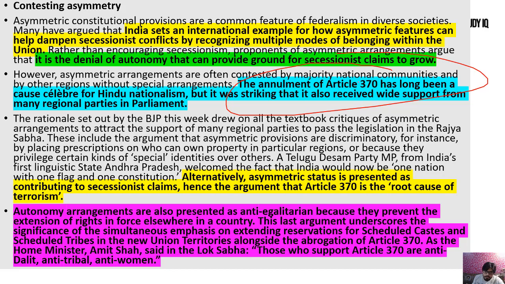Autonomy arrangements are also presented as anti-egalitarian because they prevent the extension of rights in force and elsewhere in the country. Why? You see, in the next slide, this last argument underscores the significance of the simultaneous emphasis on extending reservation for the scheduled caste, because it is all a centralizing tendency. And in which manner is the trend going on? The trend is to make things monochromatic, meaning a single opinion, single country, single election, a single code, everything going in a unitary way.